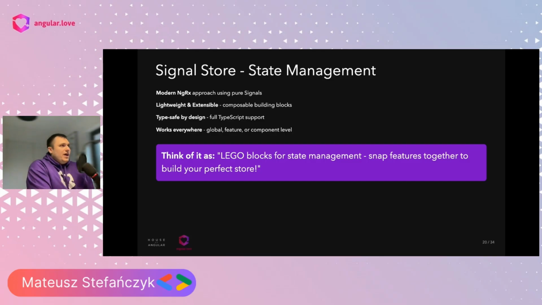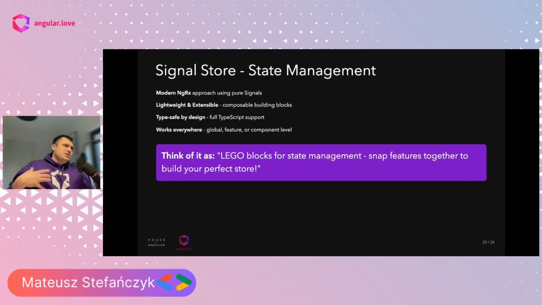I believe from NgRx, in my opinion, it's one of the best state management libraries right now for managing all kinds of states, because it's extremely lightweight and can be used as a global state, feature state, or even component-level state.